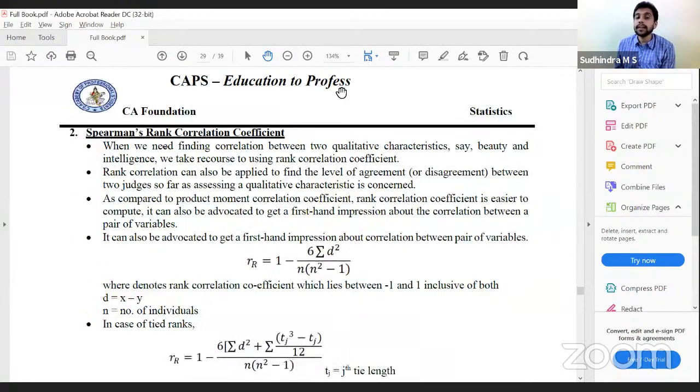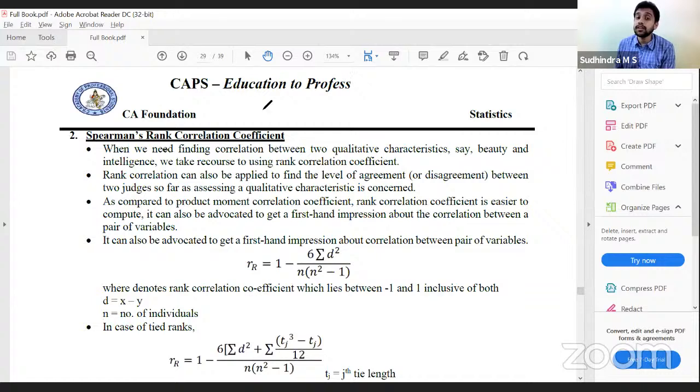Next one, Spearman's rank correlation, which is generally used in case of qualitative characteristics. In case of ranks, the rank correlation coefficient can also be used to find the level of agreement or disagreement between judges. However, it doesn't mean that we cannot use it for quantitative. We can still use it for quantitative, but for calculation, first we have to allot ranks to all the values.